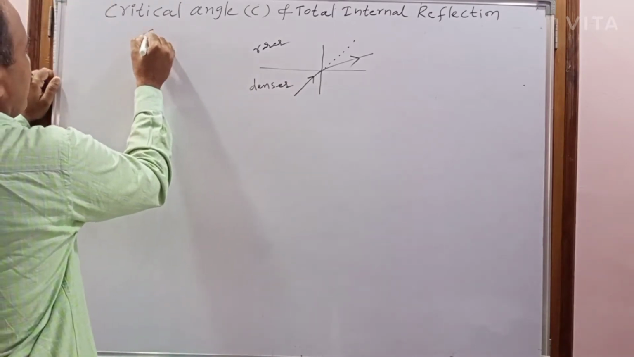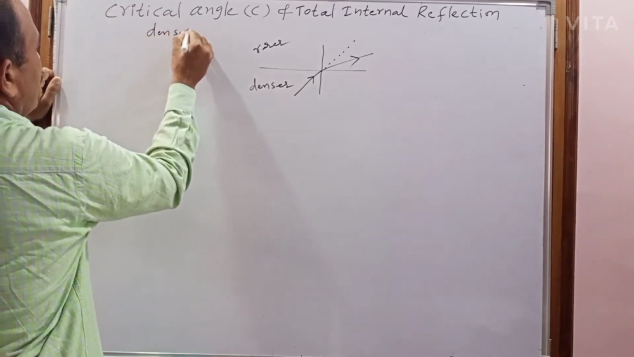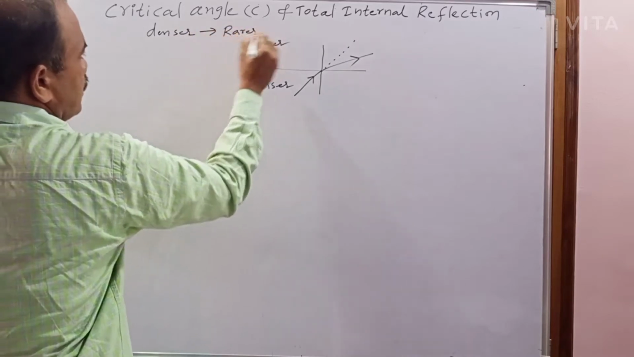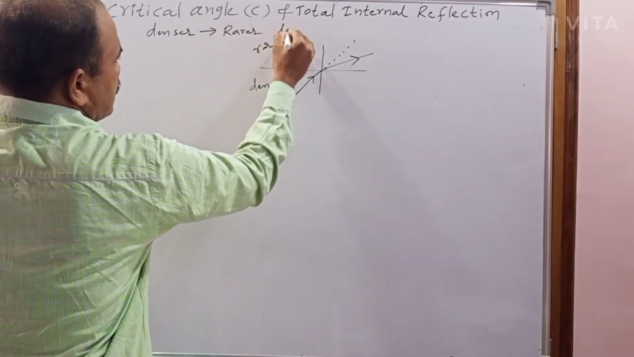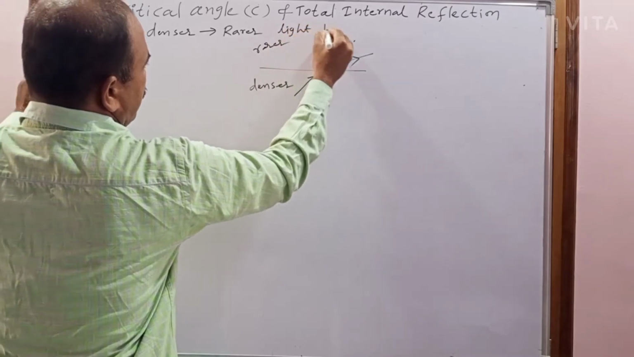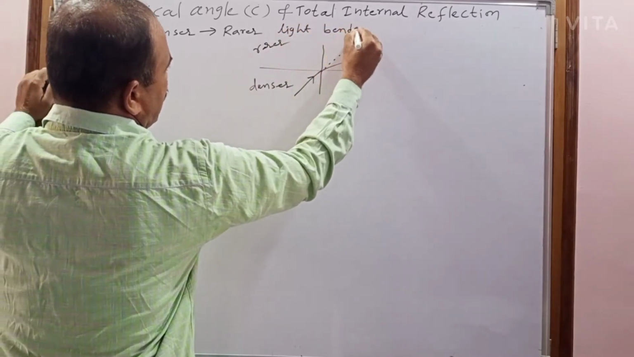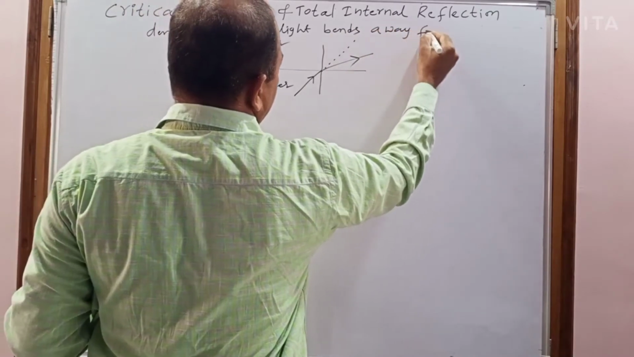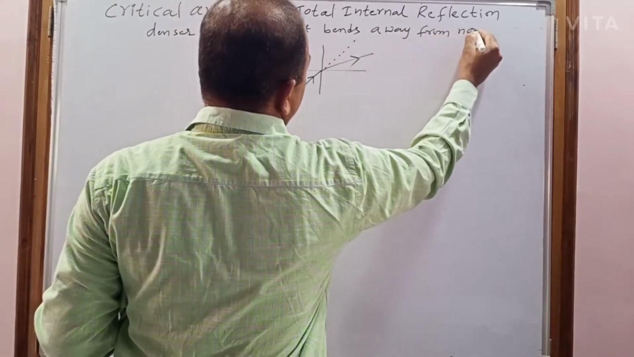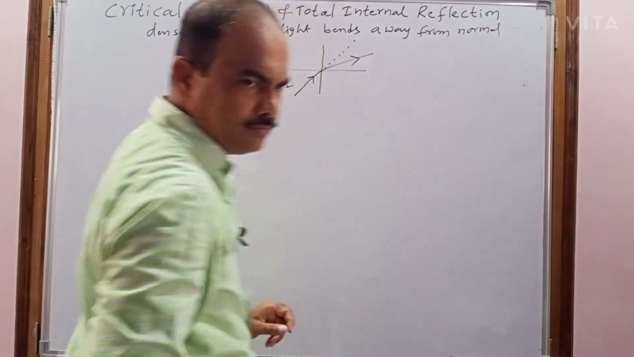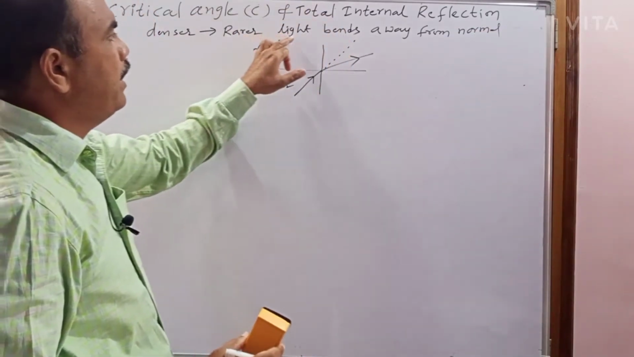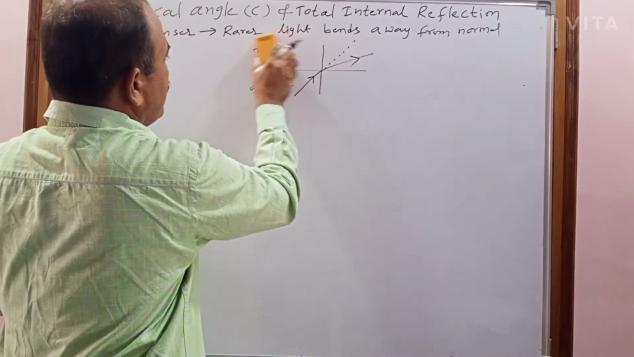So when light is traveling from denser to rarer, light bends away from normal. This you have to remember. When the light is traveling from denser to rarer, light bends away from normal. This point you have to remember.